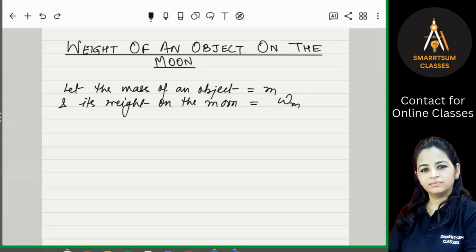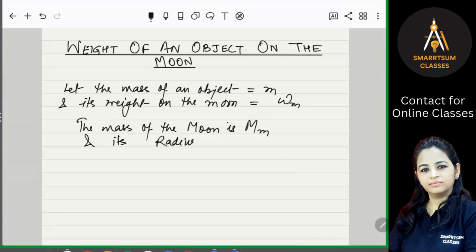Now, suppose the mass of the moon, because moon also has some mass, is Mm, and suppose its radius is Rm. So we are putting m in the subscript.